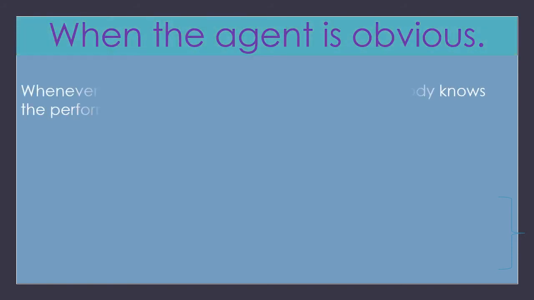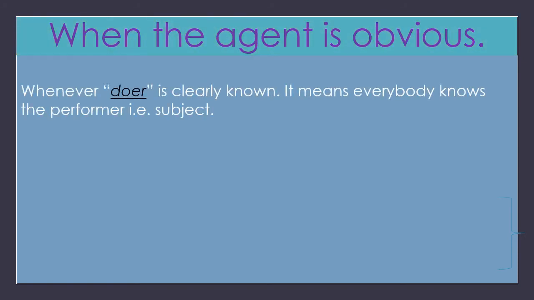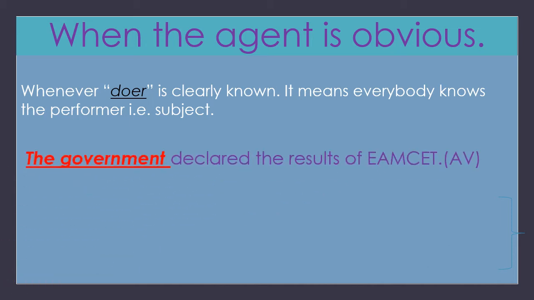Now, let us see with one example. Whenever the doer is clearly known, doer means subject, it means everybody knows the performer. We need not say he is the performer of this action. That is known by everybody. It is very common. Everybody knows that. Then we can miss the agent. What is that situation? Let us see here.